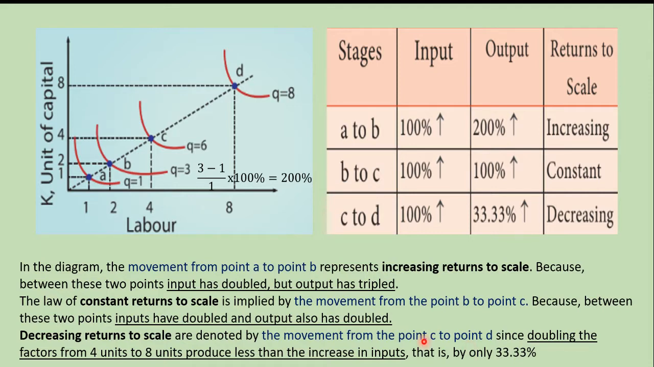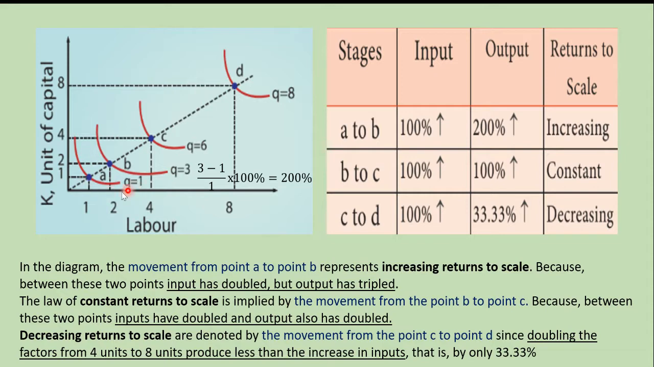Okay. Now look at this diagram. On the x-axis you have the labor marked, and on the y-axis you have the units of capital. We have 4 isoquants here: Q1, Q3, Q6, Q8. In the previous chapter, we studied indifference curves, but here they are called isoquants. I will be explaining about isoquants also, but here you just try to understand it as isoquants.